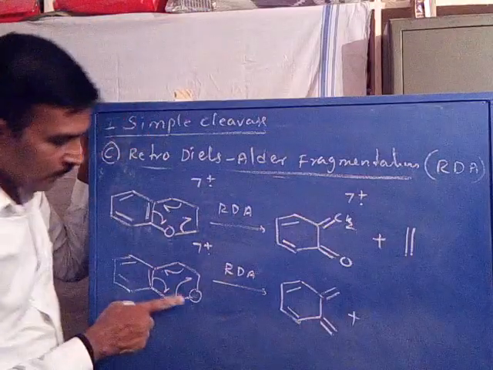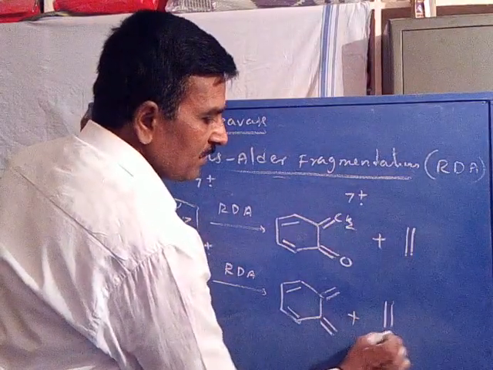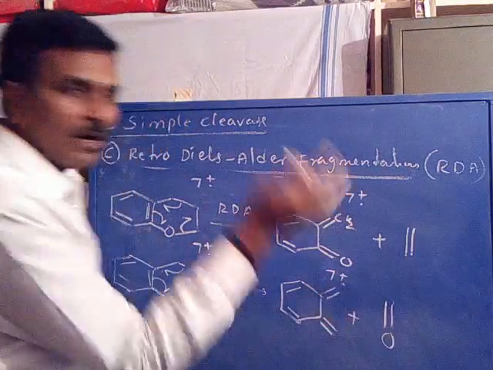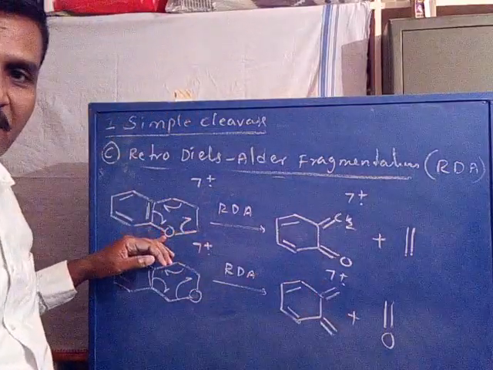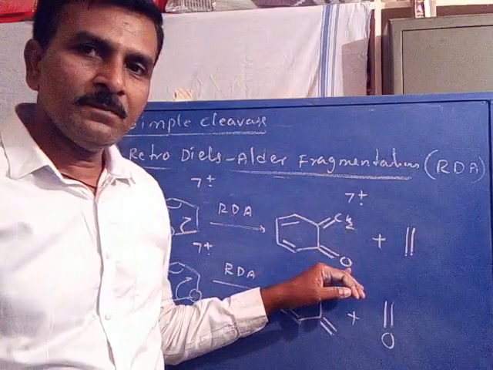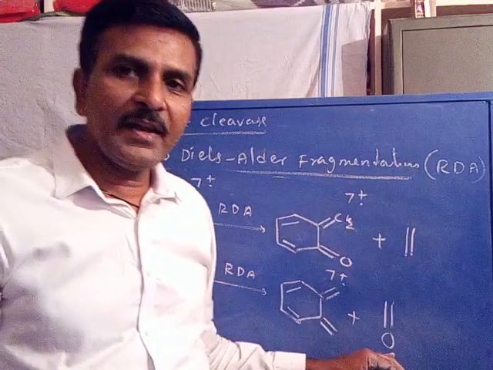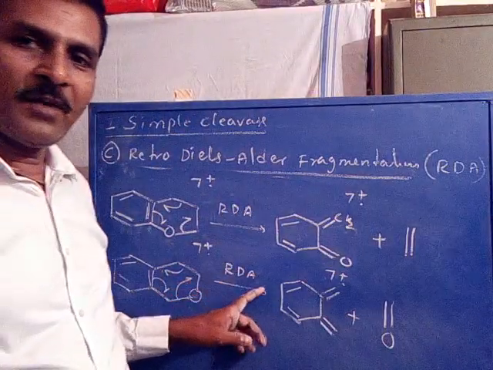Now instead of carbon there is oxygen, so one is obtained as a neutral. This may be the ion radical and this the neutral, or vice versa. So if the oxygen position is 1, the first fragment carries oxygen. If the oxygen position is 2, the second fragment carries oxygen. Whatever it may be, it comes under retro-Diels-Alder fragmentation.